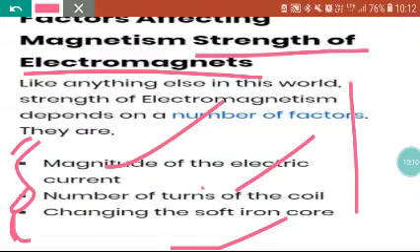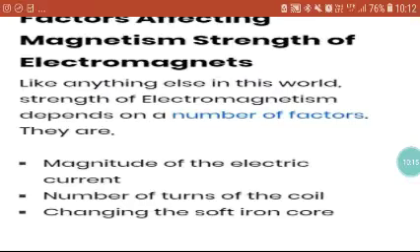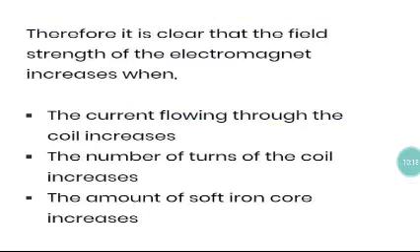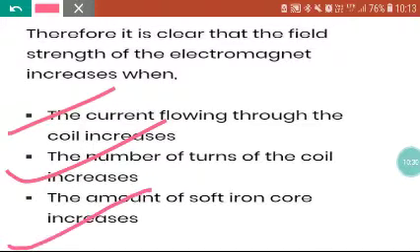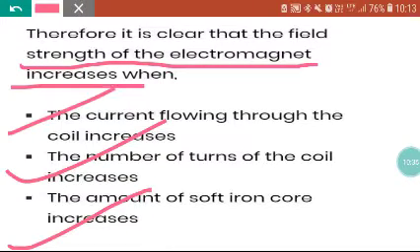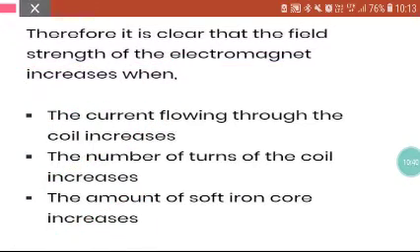Okay, if I increase the electric current, the electromagnet's strength will increase. If I increase the number of turns, that will increase it too. Here it is explained also. When the current flowing through the coil increases, the number of turns of the coil increases and the amount of soft iron core increases, then the strength of the electromagnet increases also. Okay, so this is what electromagnetism is, and we have to read that only. We don't have to read simple magnets. Okay, that we have read in the previous classes.